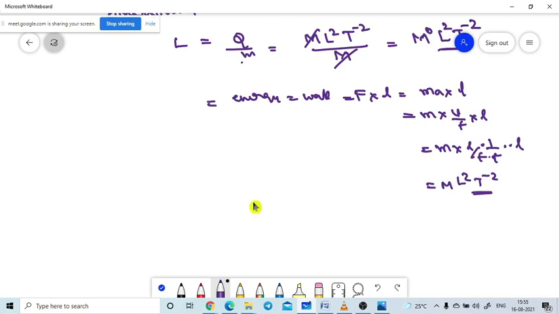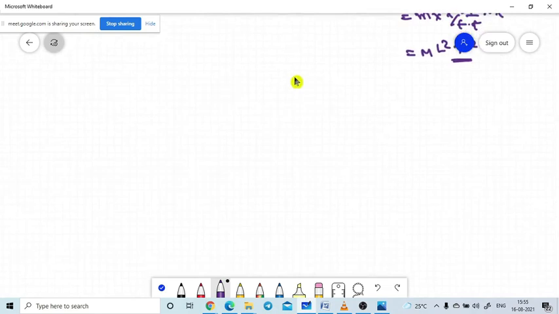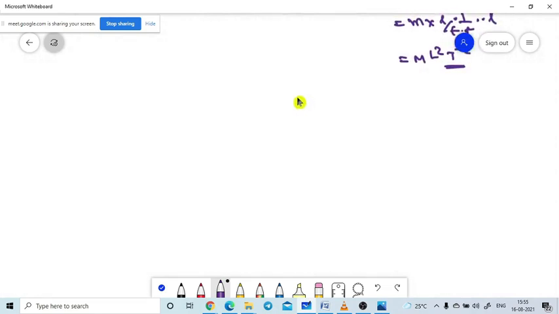That's why I am telling you there is no need to buy this one. You need to go to the basic formula, to fundamental units. If you go to fundamental units, then there is no confusion.